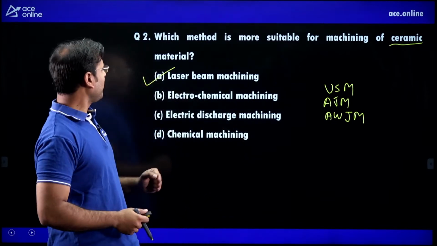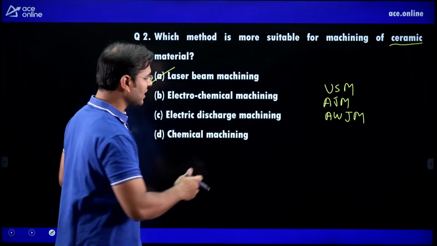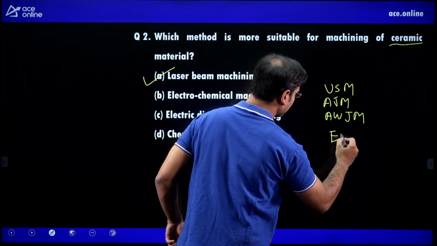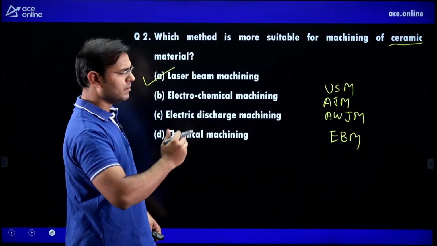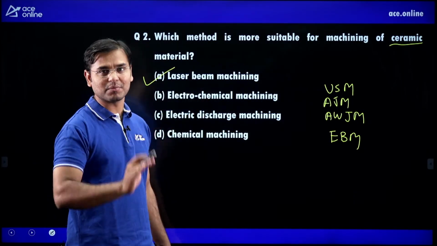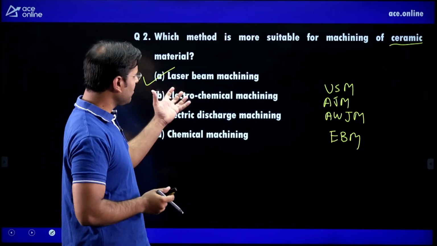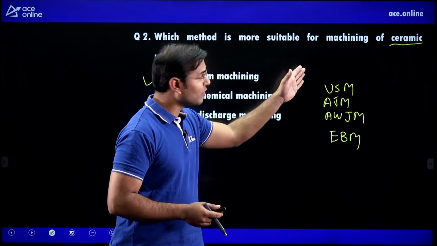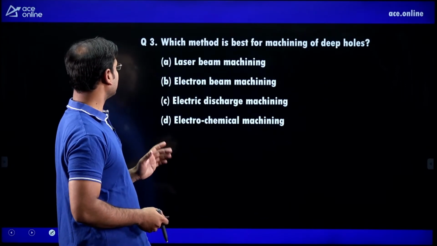Now the question is that there is laser beam machining, and there is also electron beam machining, EBM. So in LBM as well as EBM, we can cut the ceramic material. But the most famous are ultrasonic machining and abrasive jet machining. Very few people know that LBM and EBM also machine, also make holes on ceramic material.